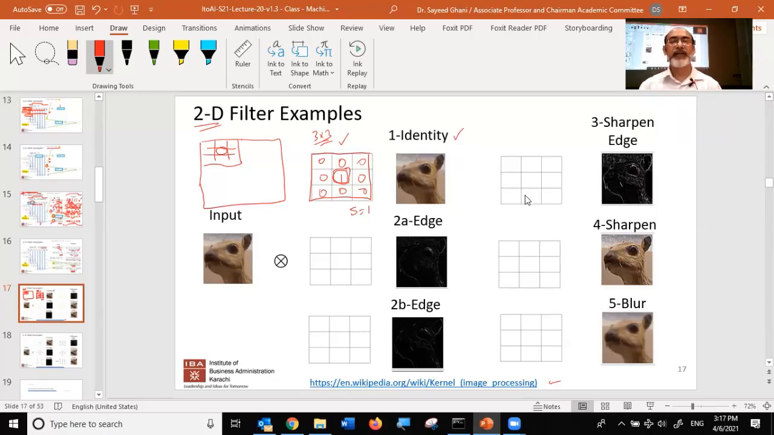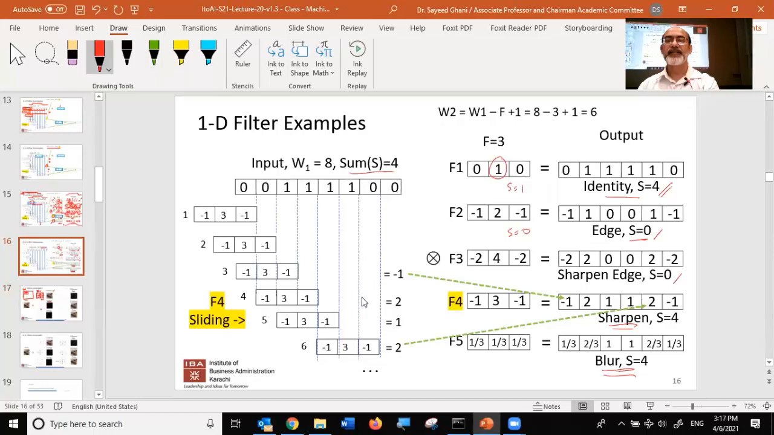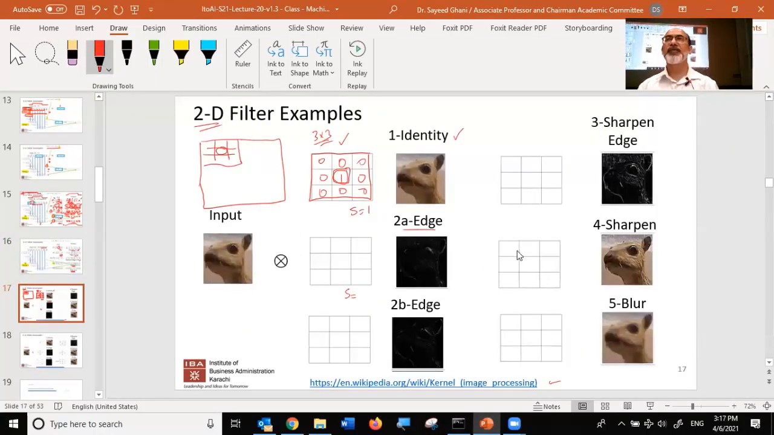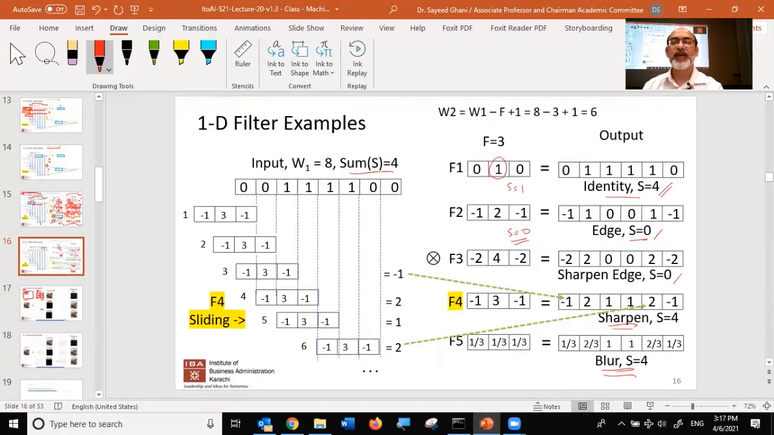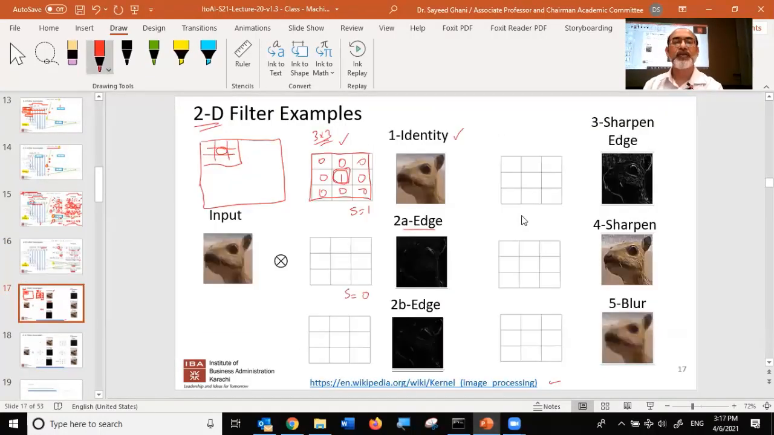Now let's look at the edge detector. In the edge detector, what was the sum of the filter? It was 0. So here the sum should be 0. Can you design an edge detector for me? Look at the previous one. It had a -1, 2, and a -1. You could do the same thing over here: -1, 2, and -1, but now it's in 2 dimensions.